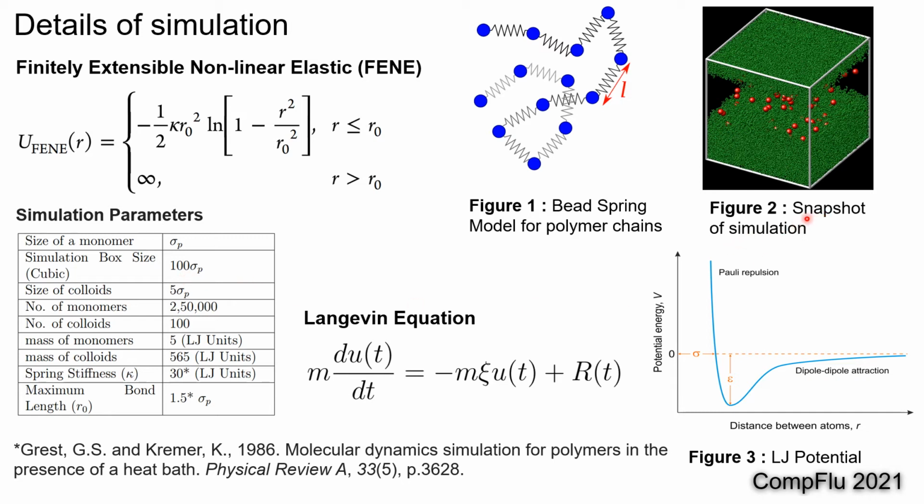This is the snapshot of a simulation. The red ones are the colloidal particles, the green ones are the polymer chains, and the black portion within the simulation box represents the solvent particles, which are not explicitly modeled here.